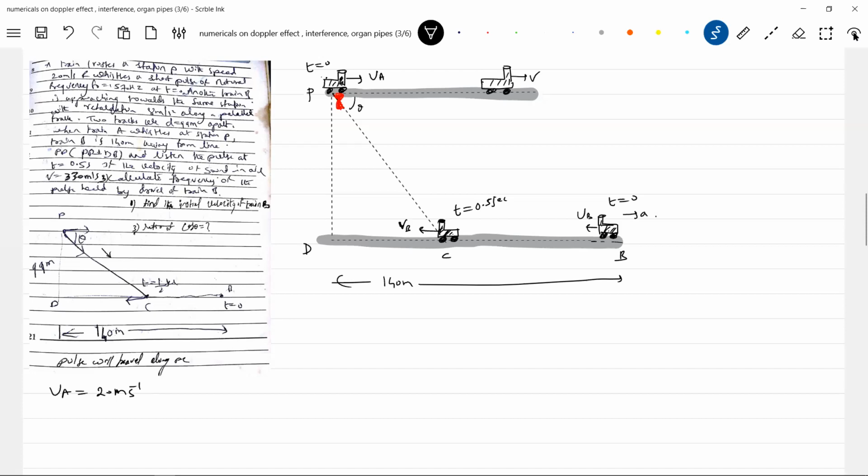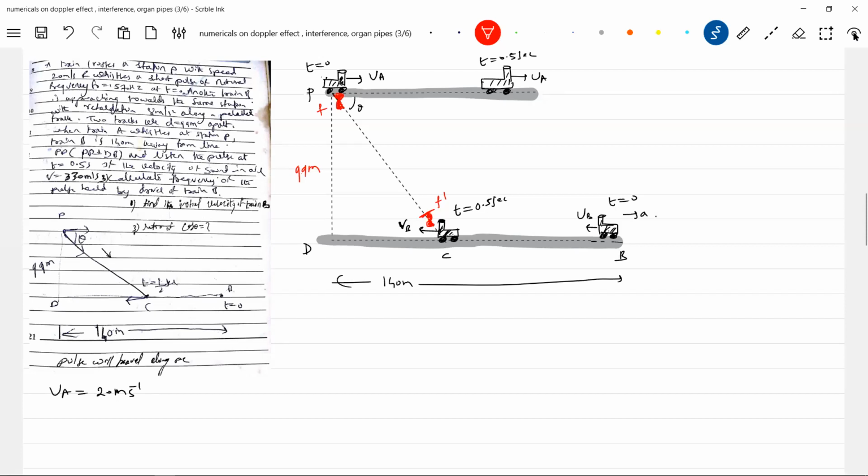I don't know its velocity, no information is available. This is at t equal to 0. Here the pulse is generated, the pulse will be detected. The pulse will arrive here. This distance, what we know, is 99 meter.